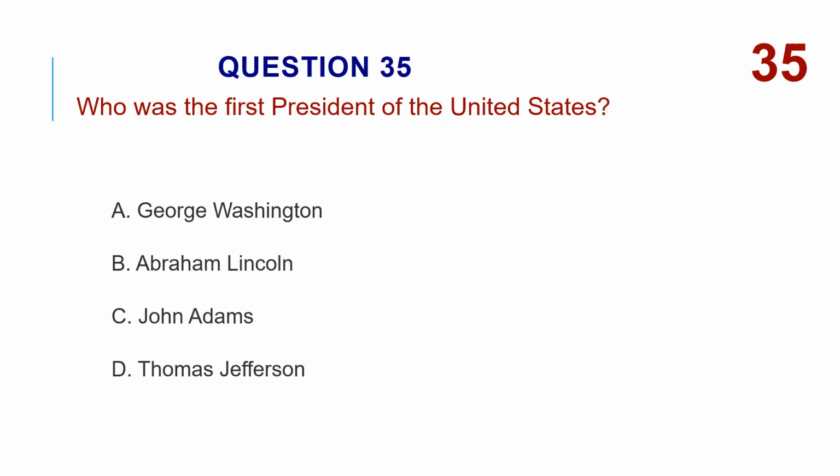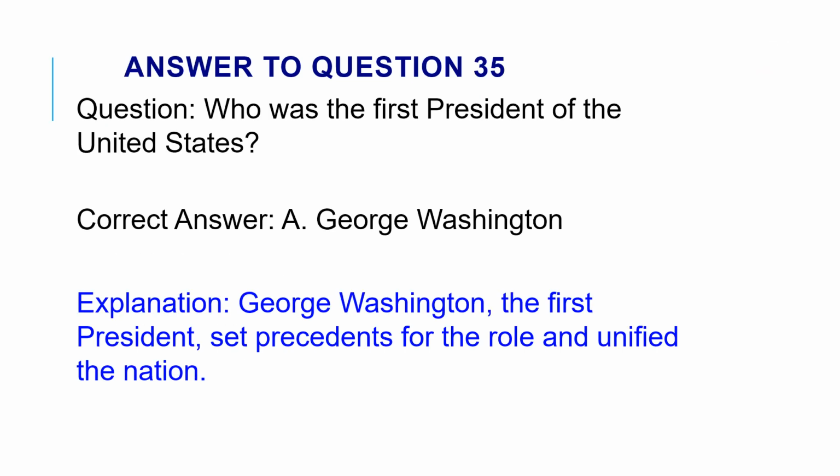Who was the first President of the United States? A. George Washington. B. Abraham Lincoln. C. John Adams. D. Thomas Jefferson. The correct answer is A. George Washington. George Washington, the first president, set precedents for the role and unified the nation.